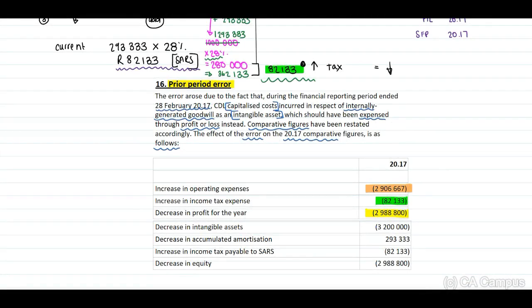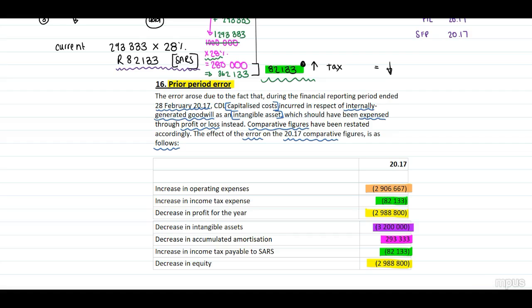Decrease in intangible asset of 3.2 million. Decrease in our accumulated amortization of 293,333. Increase in our income tax payable of 82,133, and this results in a net decrease in our equity of 2,988,800.